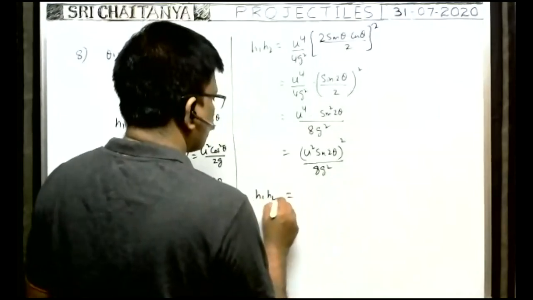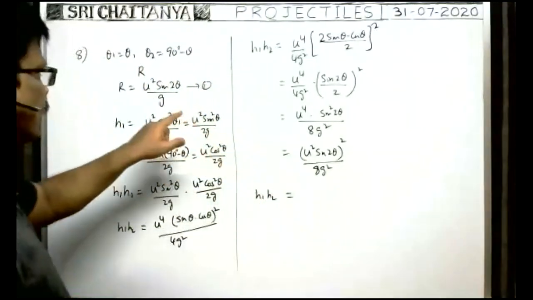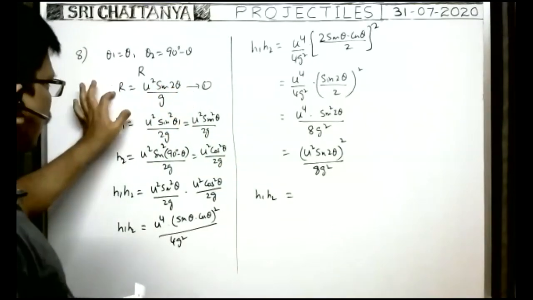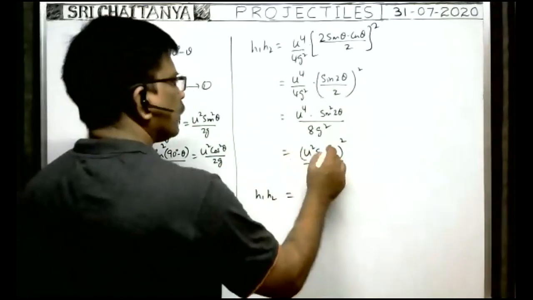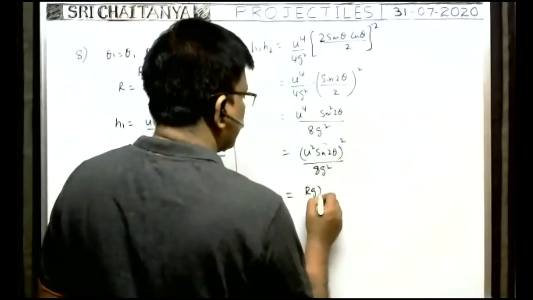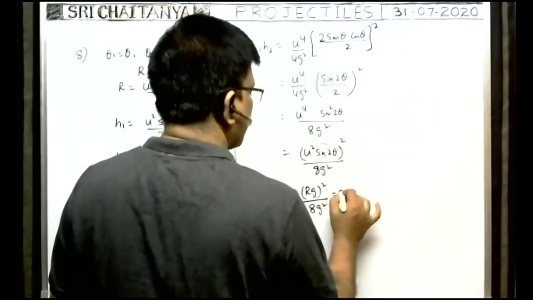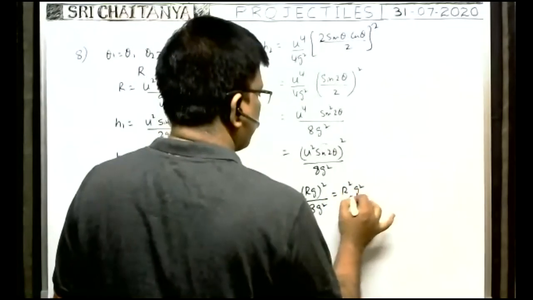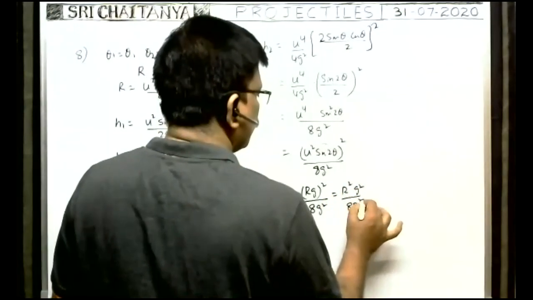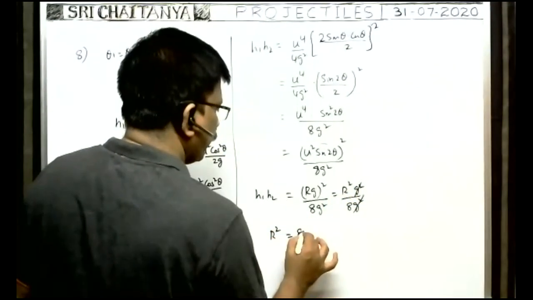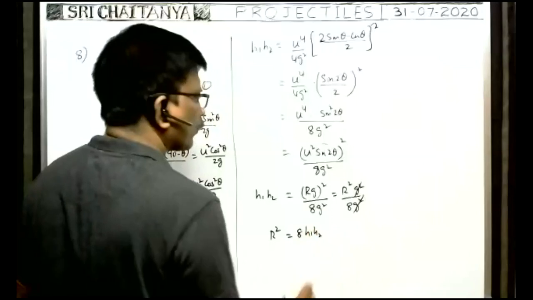So H1 H2 is equal to, from formula 1, U square sin 2 theta can be written as R, no? So instead of this one, you write R. Square is there, you write square by 8 g square. So this is equal to R square g square by 8 g square. G square cancel. So R square is equal to 8 into H1 H2.